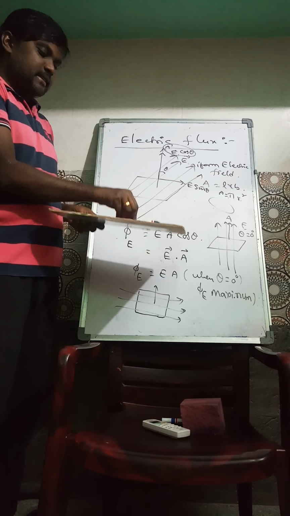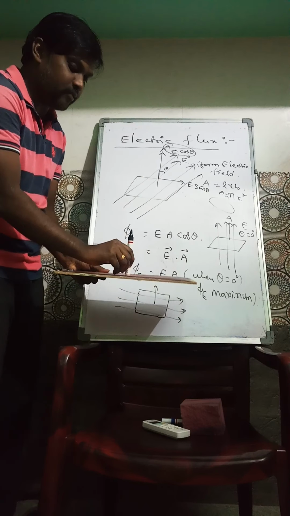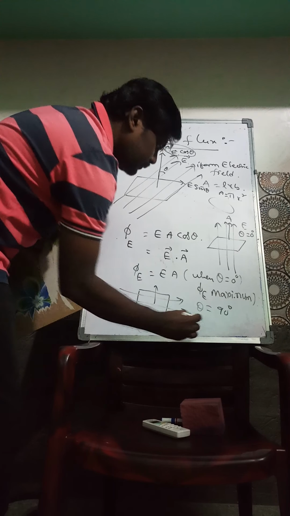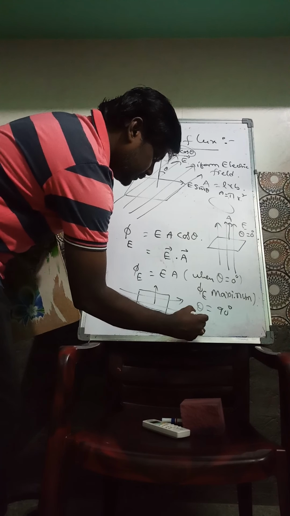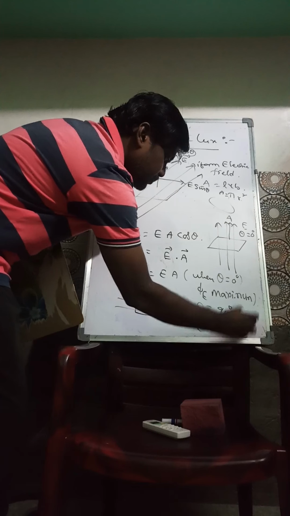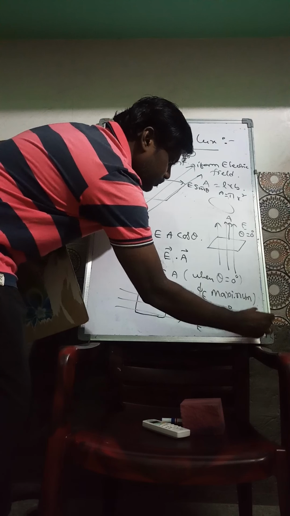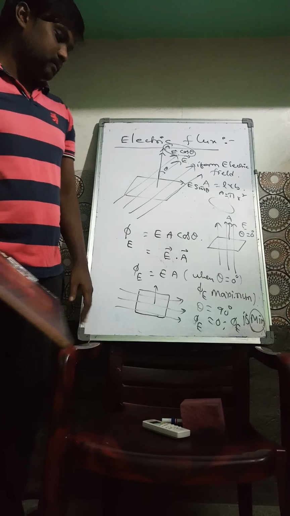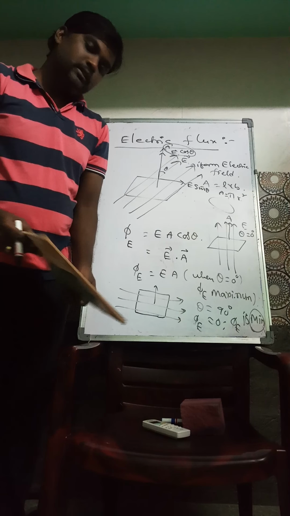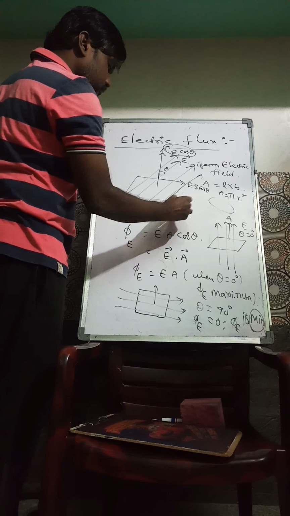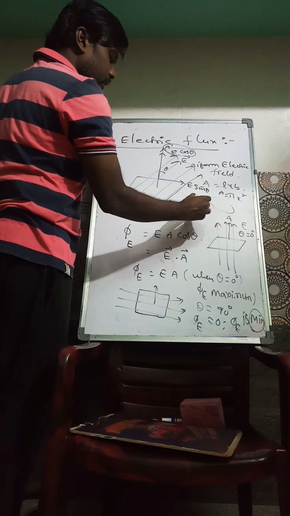Here this is E and this is A. What is the angle between them? Theta is equal to 90 degrees. Then phi E is equal to 0, so phi E is minimum. So when it is maximum, theta is equal to 0, and when it is minimum, theta is equal to 90. Phi E is equal to E A cos theta.